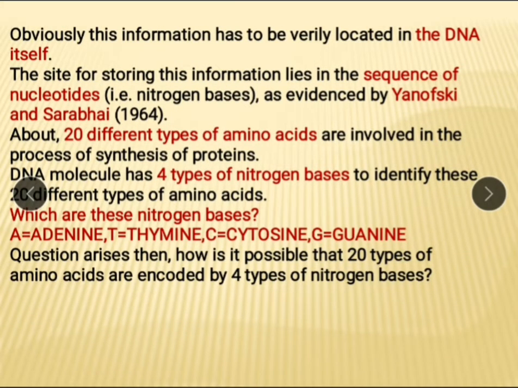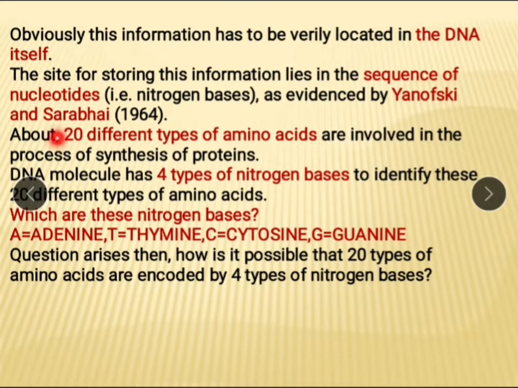See some historical events which are concerned with the genetic code. Where is this information located? Located in the DNA. And where is it stored? It is stored in the sequence of nucleotides, that is nitrogen bases A, G, C, T, as evident by Yanofsky and Sarabhai in 1964.